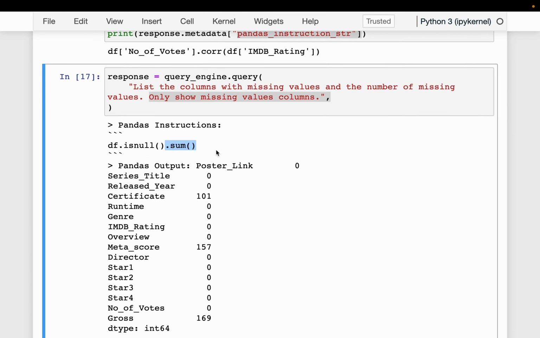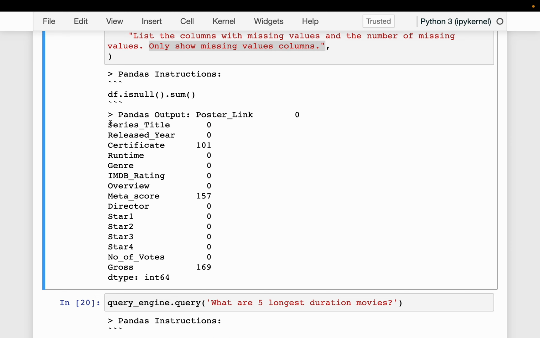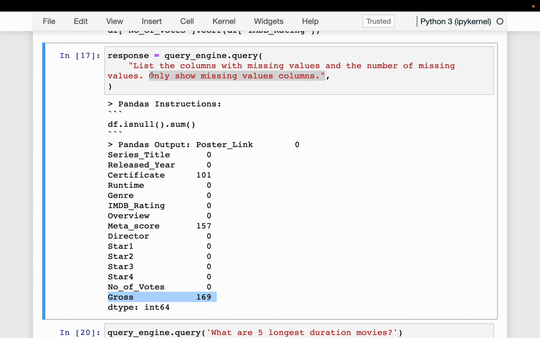To that extent, it did well, but it has ignored the instruction, only show missing values columns, because there are several columns which do not have any missing values. So only the certificate, the meta score, and the gross columns have some missing values. So it did well, but it has ignored this instruction.